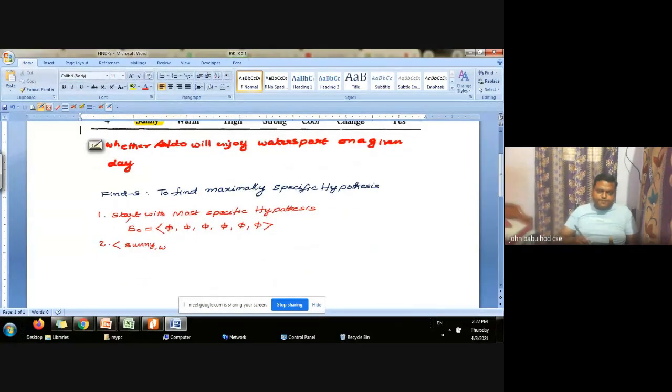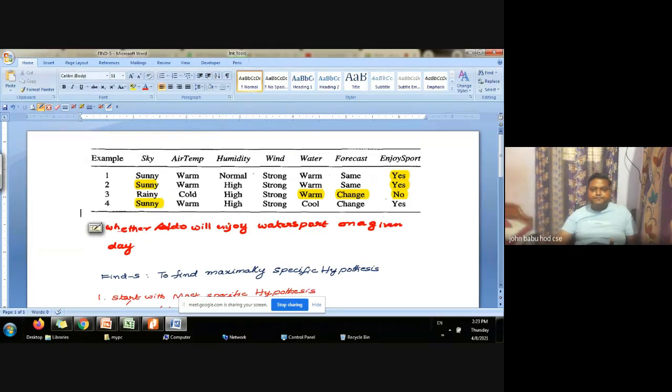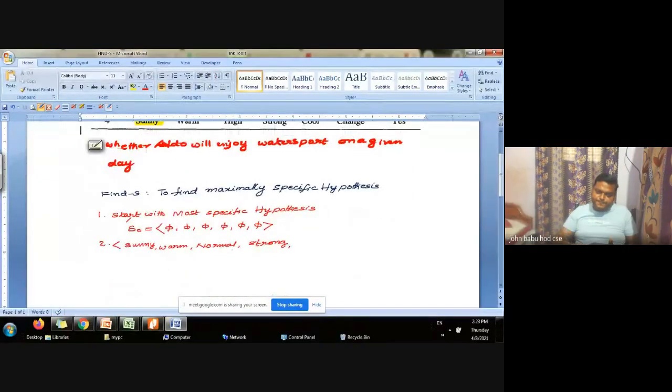Warm, normal, strong, warm, same. This is example 1.